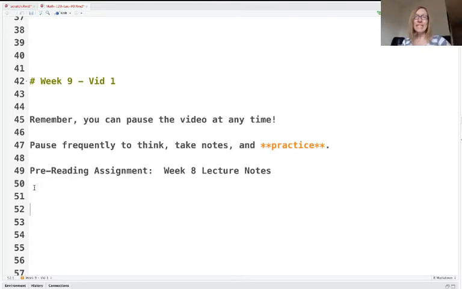Remember, you can pause these at any time you want to. I recommend that you do that frequently so that you can think and take notes and practice all the stuff that we're doing. On the quiz, the number one thing that you're doing is problem solving. So use these as opportunities to practice all the things that you're going to do on the quiz. One other little note about this.